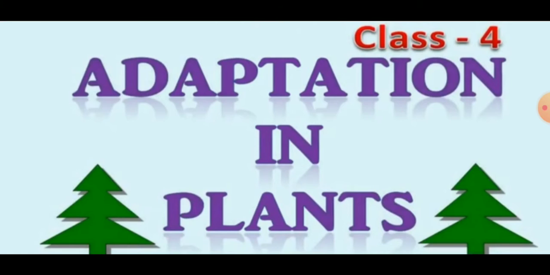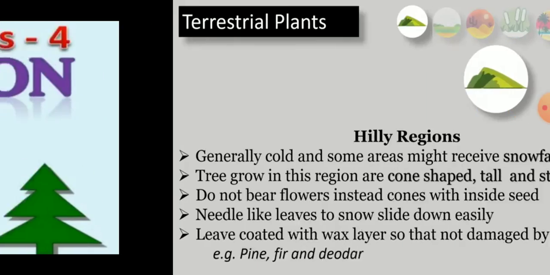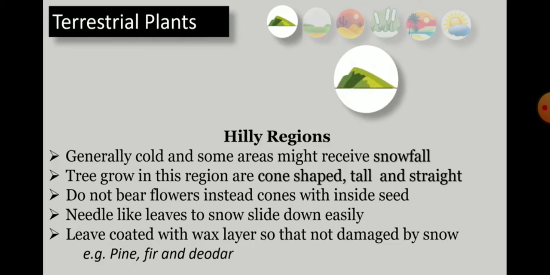Based on their habitat, plants are classified into two groups. One is terrestrial plants, another one is aquatic plants. So children, terrestrial plants are again divided into five types. These are plants growing on mountains, plants growing in plains, plants growing in deserts, plants growing in marshy areas, and plants growing in the coastal region. Last class, I taught you the adaptation of plants growing on mountains or on hilly regions.